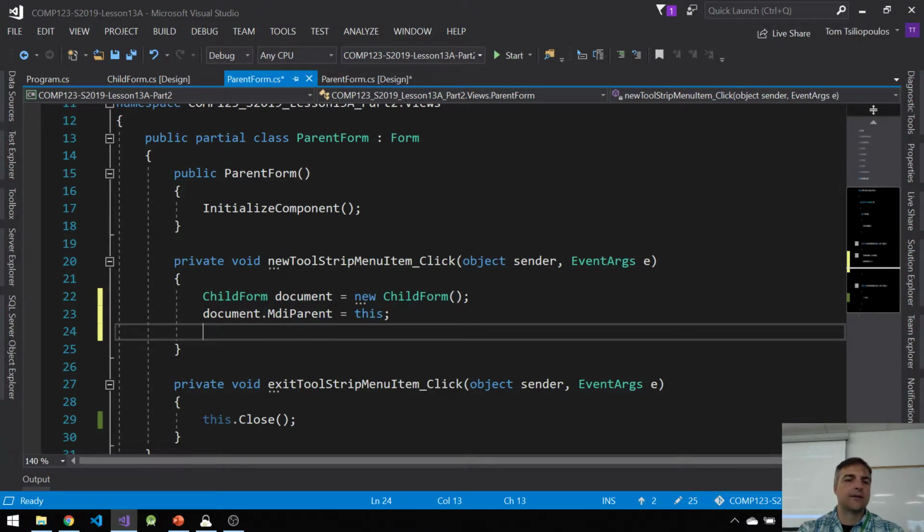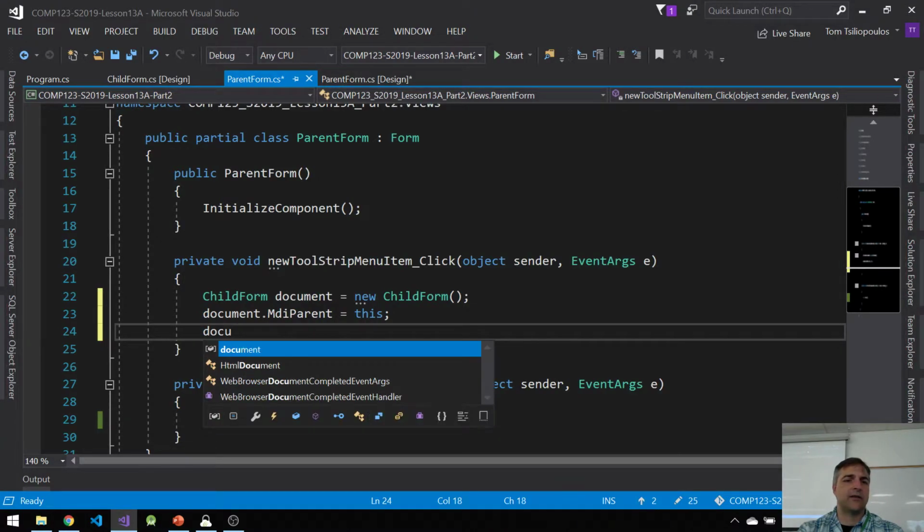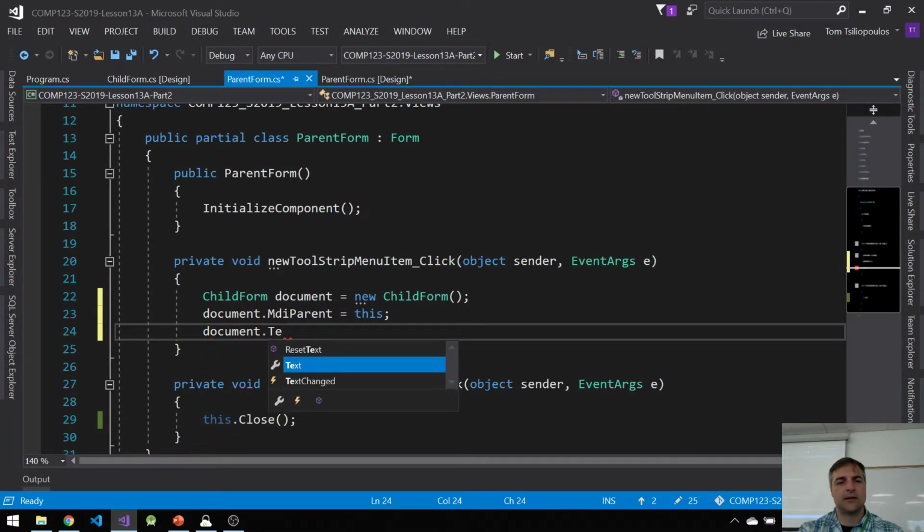Okay, next. So now I want to set the document title. So I want to say the document.Text is going to be equal to document plus 1, 2, 3, 4, 5, whatever it is, however many children I have, and I can find that out by saying something like this.